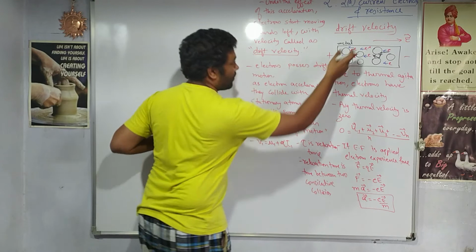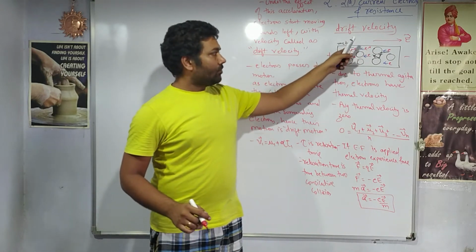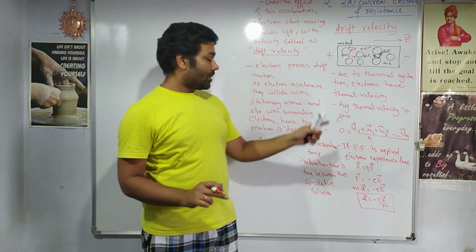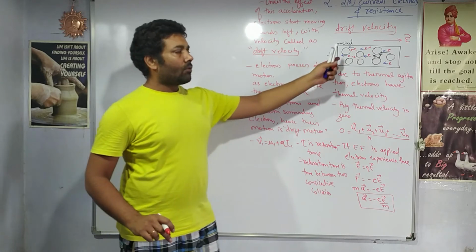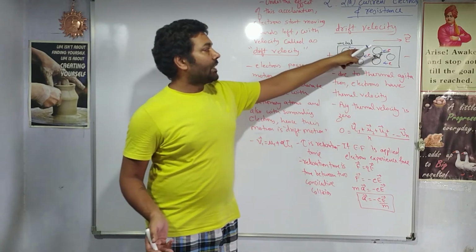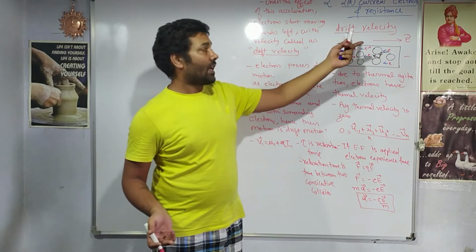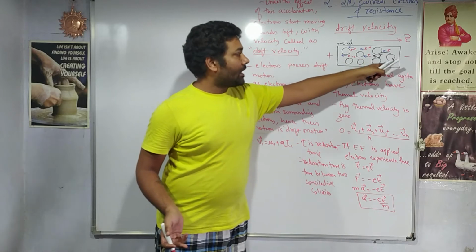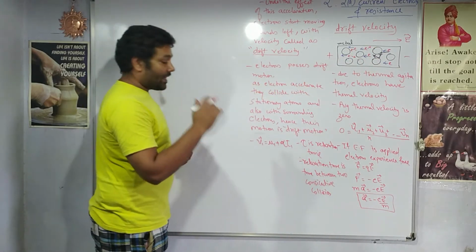So as the electron gets accelerated, and by the time they collide, the time between their two collisions is called the relaxation time, denoted by tau. Every electron will have its own relaxation time. For this electron, the path is completely clear for a longer time, so it has more relaxation time. Here the electron has a glitchy path, so it will have less relaxation time.